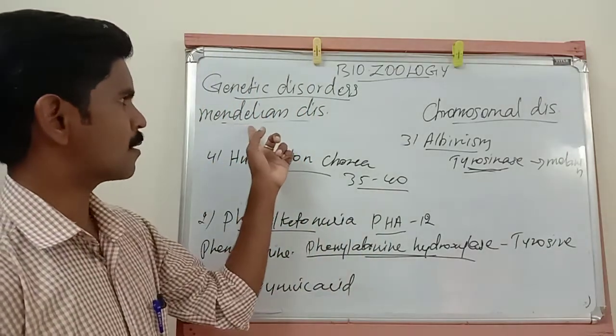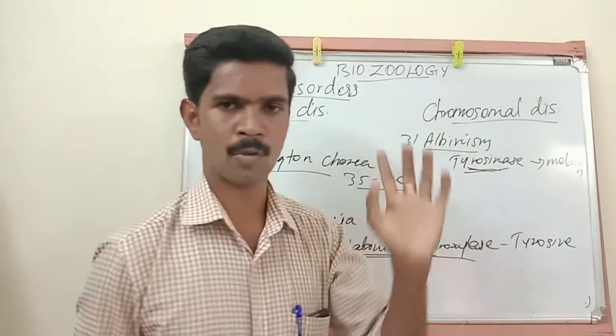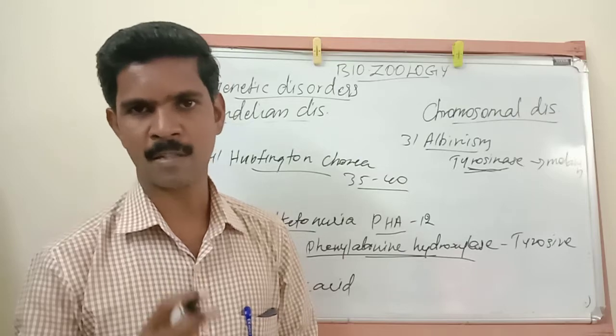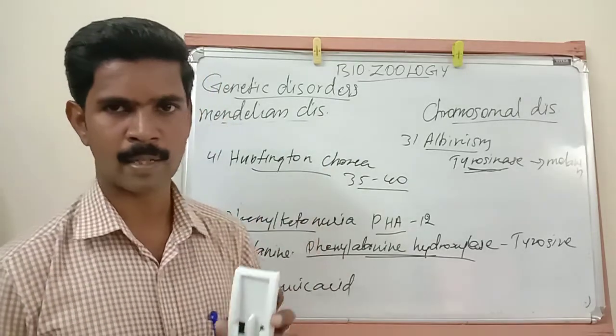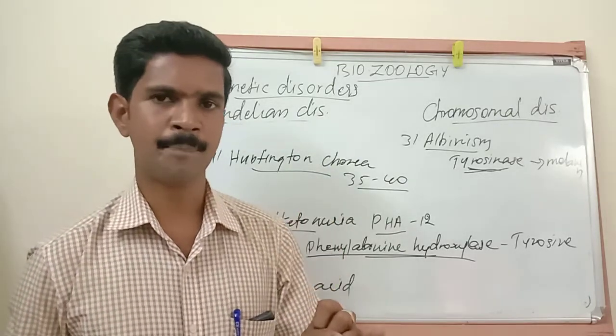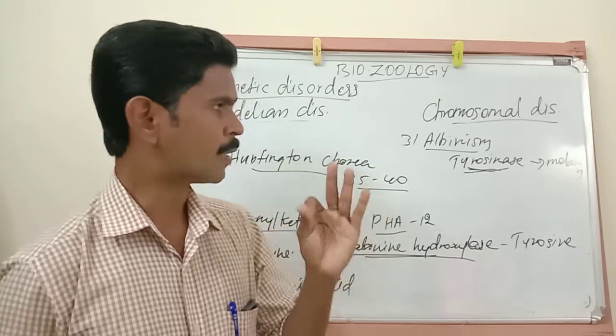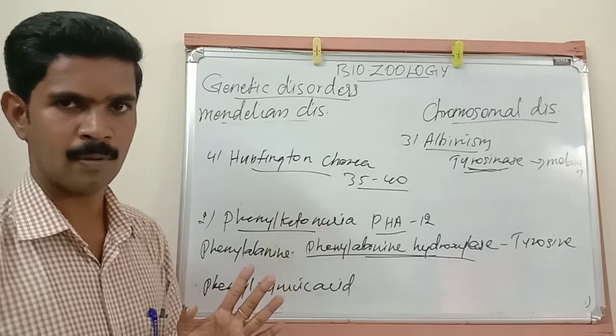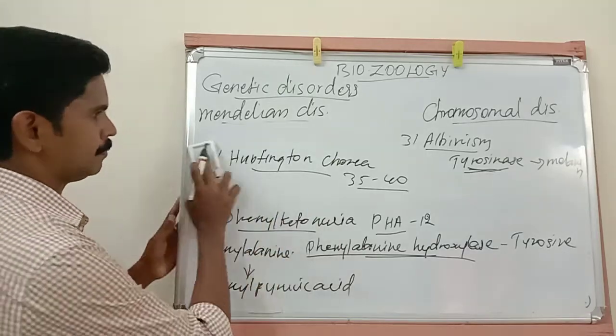Already I told you, one is Mendelian disorder and the second one is chromosomal disorder. Now we have completed 4 examples for Mendelian disorder. What are the examples? First one is thalassemia, second one is phenylketonuria, third one is albinism, and the fourth one is Huntington-Chorea. Understand all of you? I hope you understood.